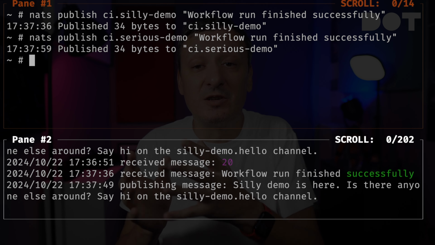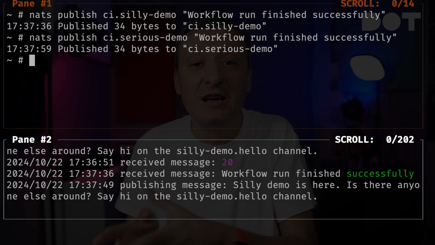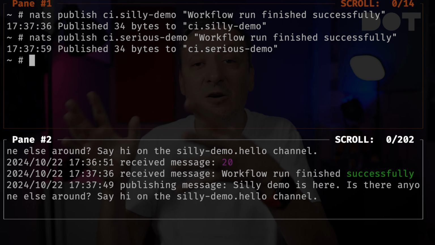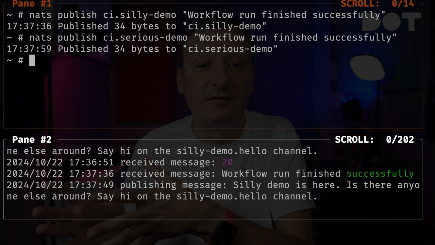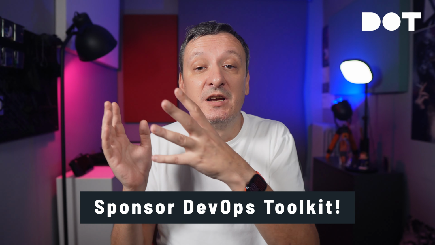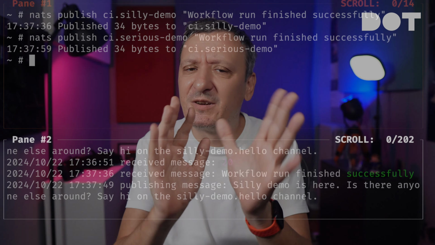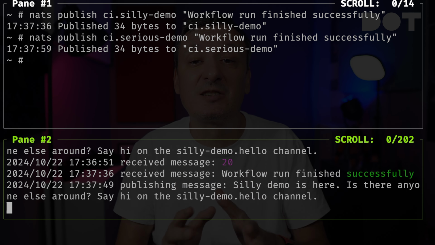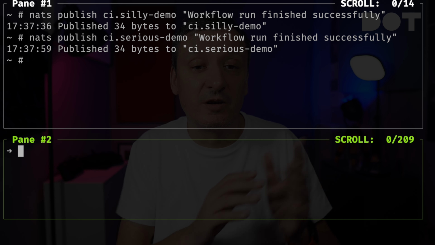Even though silly demo is subscribed to the CI channel, it is focused exclusively on the sub-channel it's interested in, silly demo. We could, however, subscribe to all the sub-channels as well. There could be, for example, a process that is interested in all workflow runs, no matter which application initiated them. But before we see that in action, let us first stop watching logs of the application.